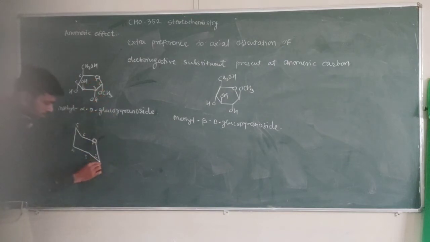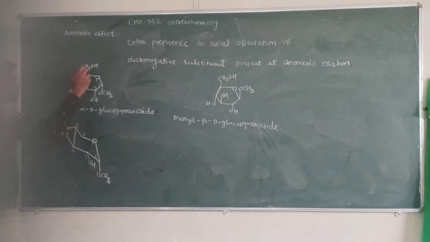This OCH3 at the anomeric carbon is on the downward side, so it prefers the axial position here. Carbon number 3 contains OH on the downward side. Carbon number 4 contains OH on the upward side. Carbon number 5 contains OH on the downward side.